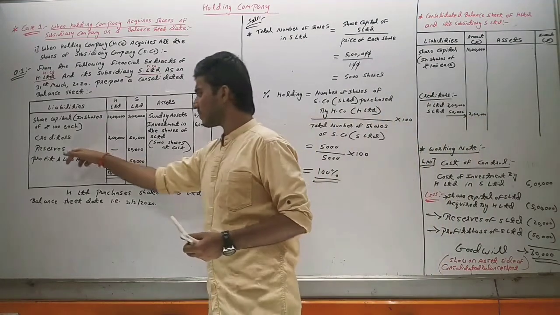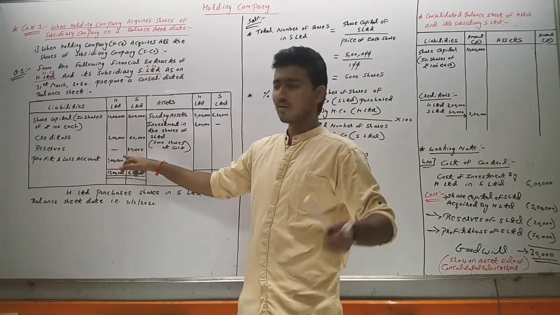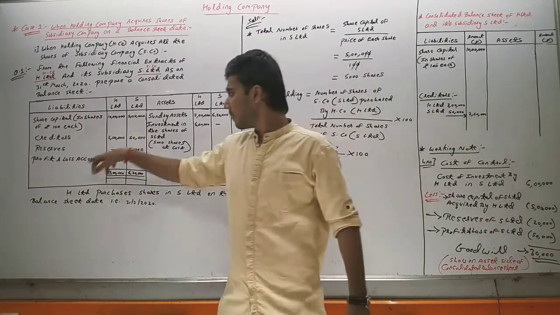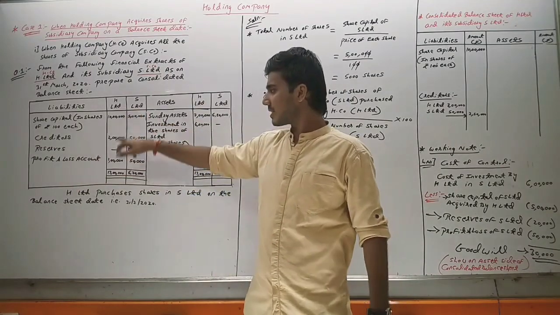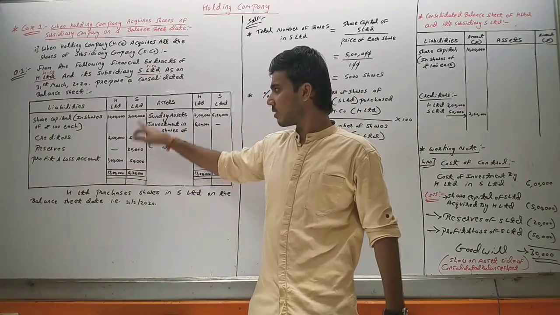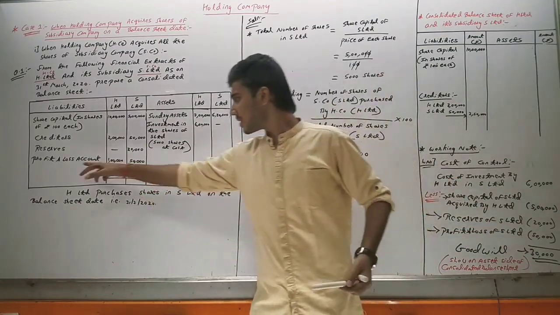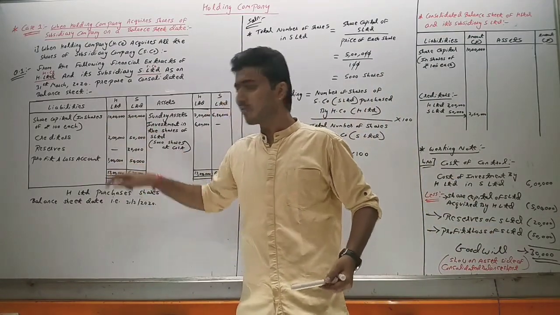Then reserves. S Limited has no reserve for us to show; for S Limited we have cancelled it here, and we have shown it in the working note. Then the profit and loss account. S Limited has 1 lakh; S Limited's 50,000 we have shown in the working note, so we will not show it again. But this profit and loss account of H Limited, 1 lakh, we will show.